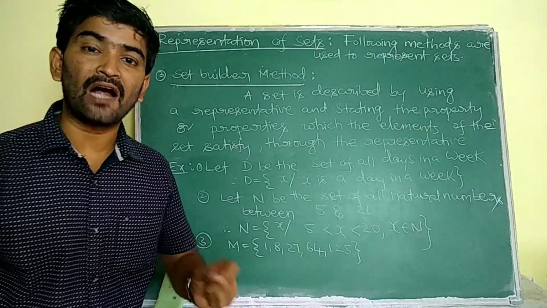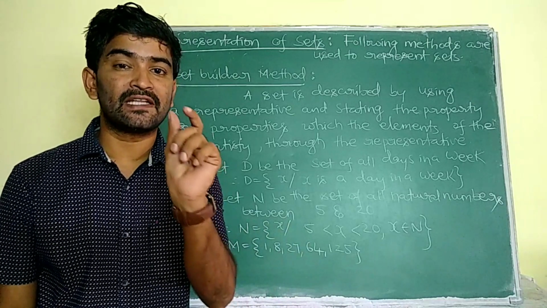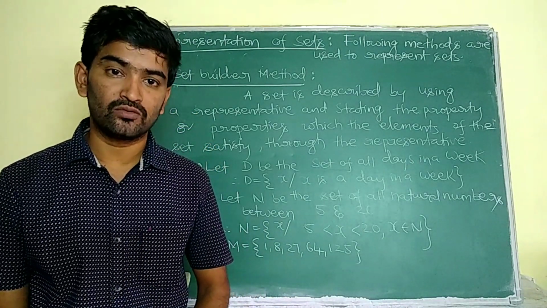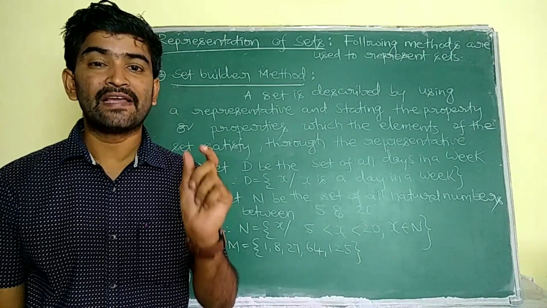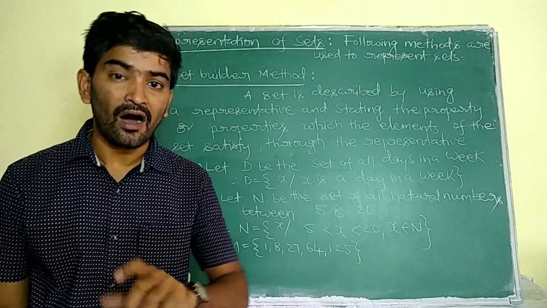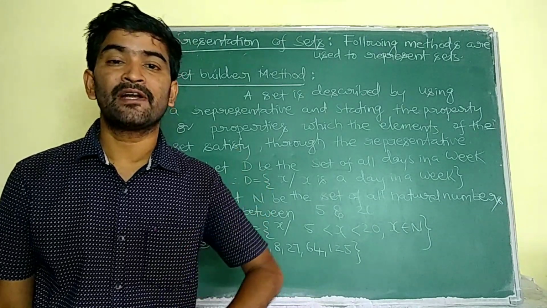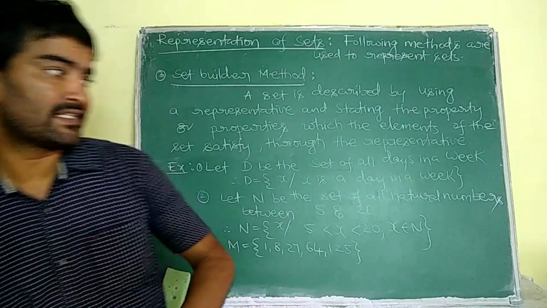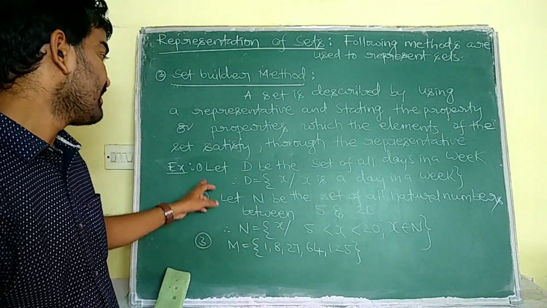That means we have to represent all the elements of the set with a representative value, either x, y, z, any variable, and we have to describe the property or properties followed by each element of the set. By observing the examples you can understand easily.